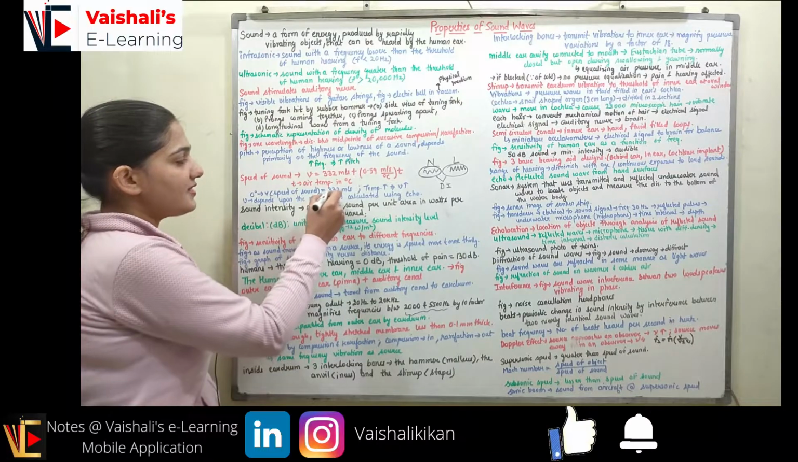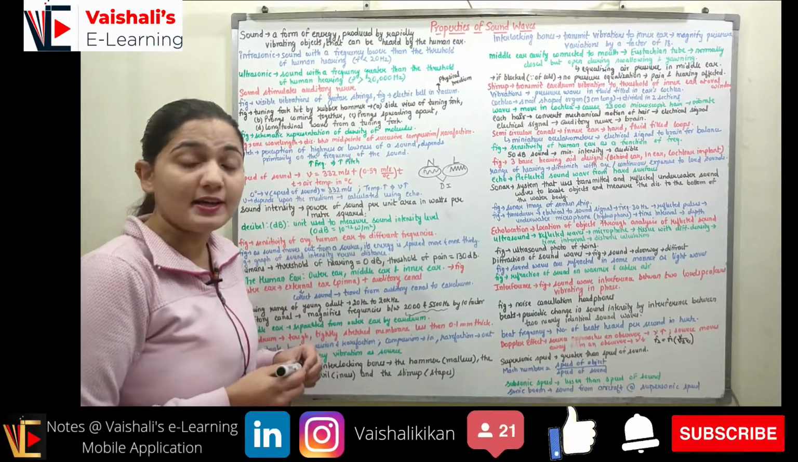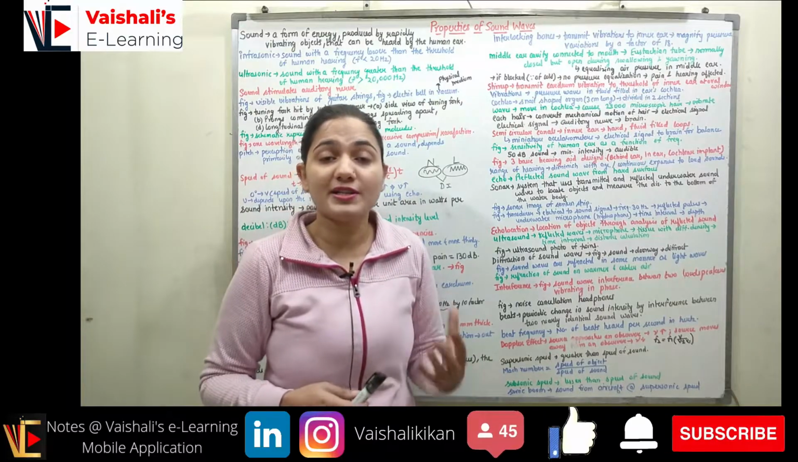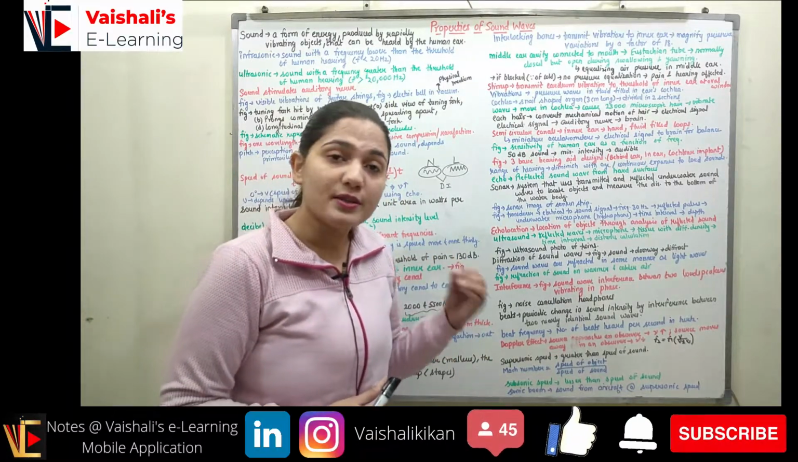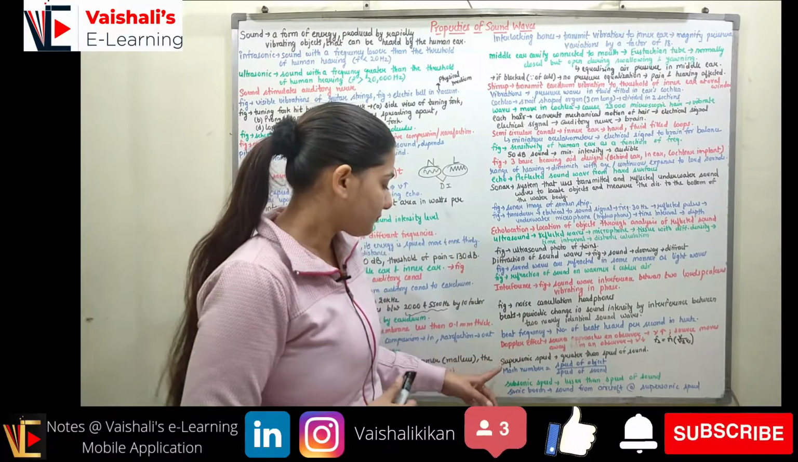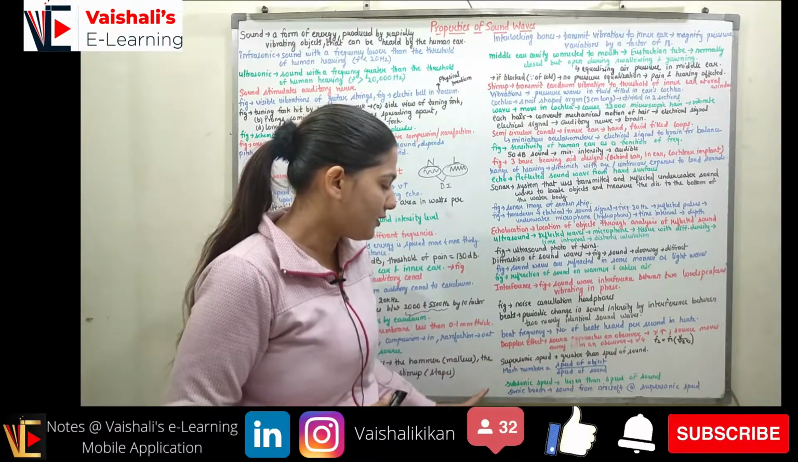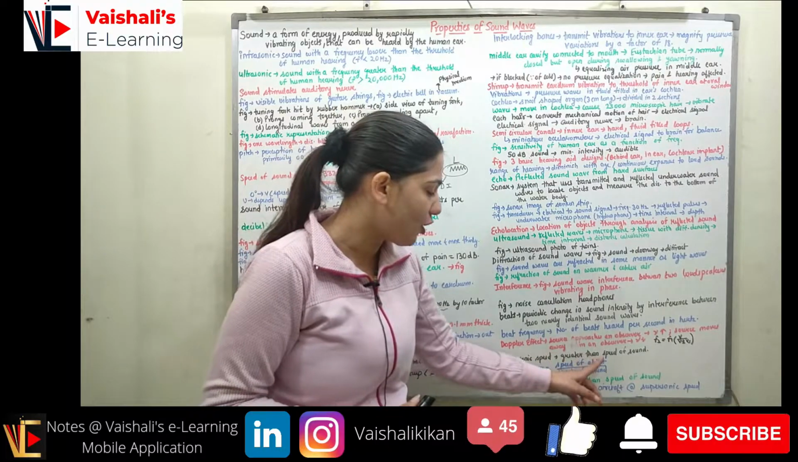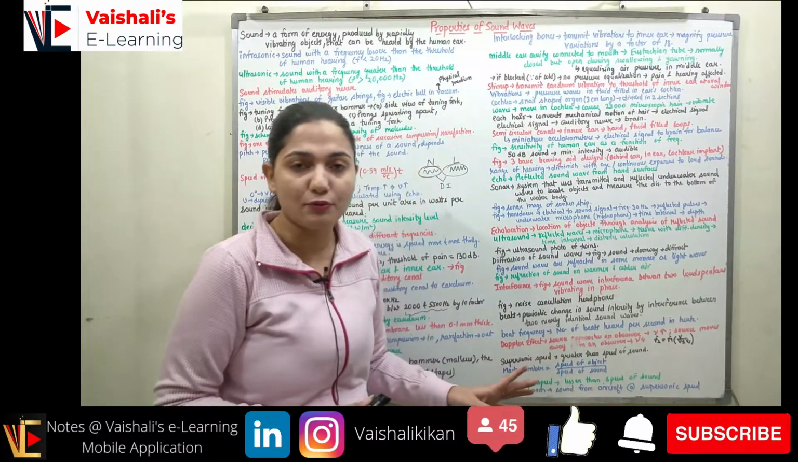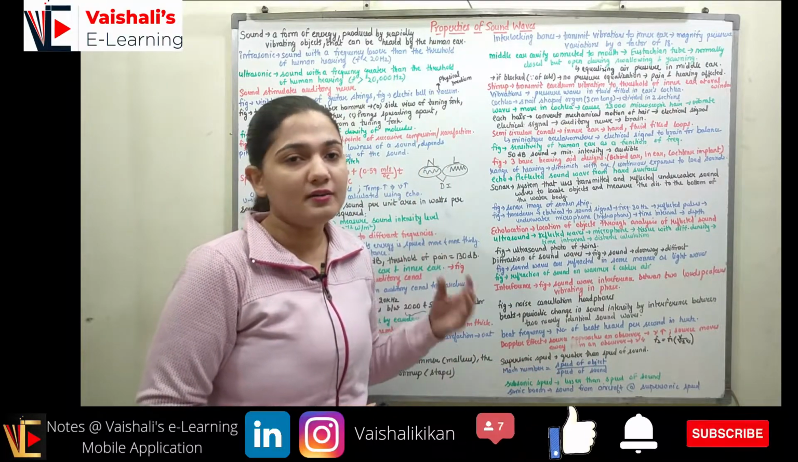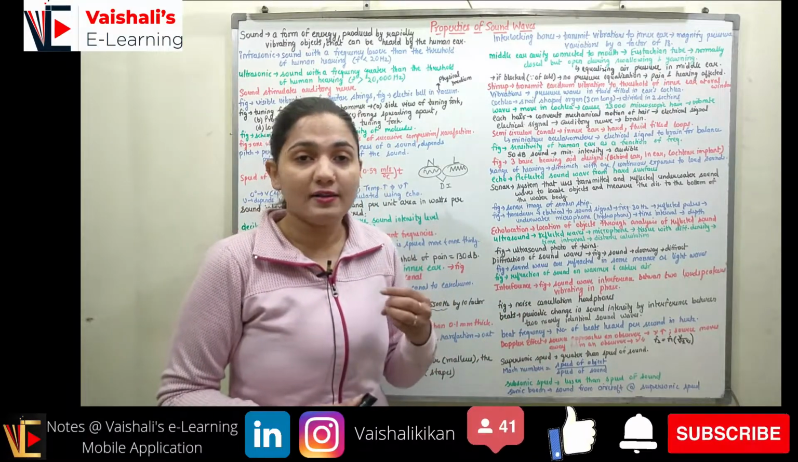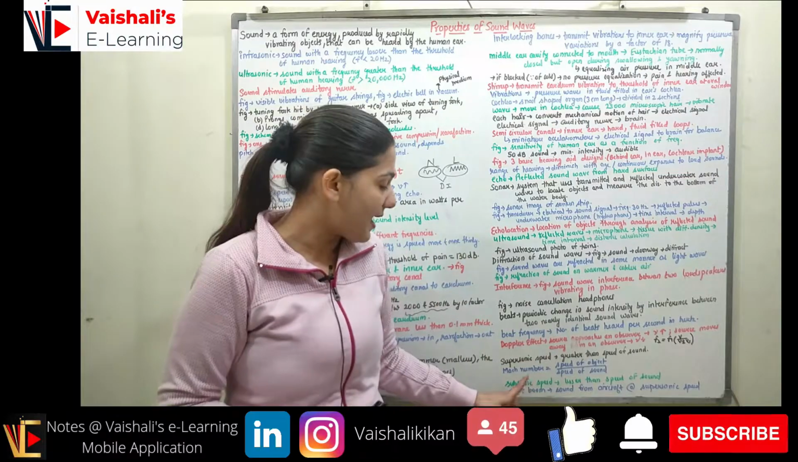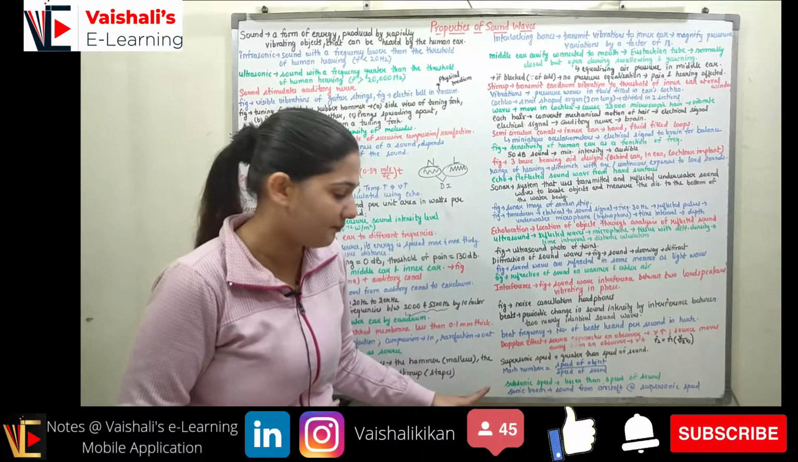At 0 degree Celsius, the speed of sound is 332 meter per second. So if the object is traveling greater than the speed of sound at a particular temperature, we call it supersonic speed. Now coming to the Mach number. Mach number is the speed of the object divided by the speed of sound, right? So obviously if the object has a greater speed than the speed of sound, the Mach number would be greater than 1, right?